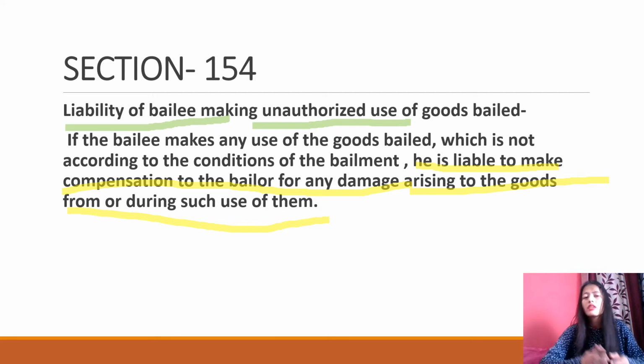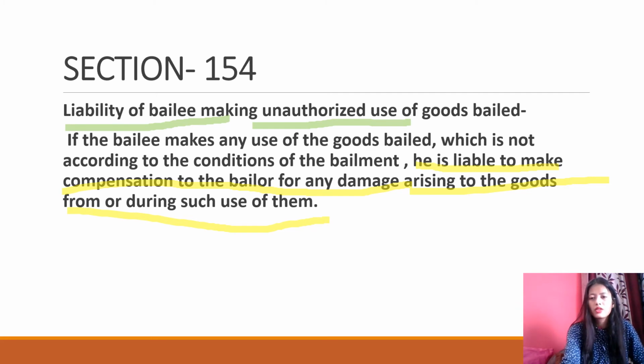यानी कि अगर if the bailee makes any use of the goods जो से बेल किए गए हैं by the bailor which is not according to the conditions of the bailment, he is liable। अगर वो बेली उसका गुड्स का यूज करता है, if bailee is not acting according to the condition prescribed, then the bailee is liable to make compensation to the bailor for any damage arising to the goods from or during such use of them। So बेली क्या होगा, वो लायबल होगा कॉम्पनसेशन देने के लिए, किसको, बेलर को, अगर उसमें से कोई भी डैमेज अराइज होता है। करेक्ट।